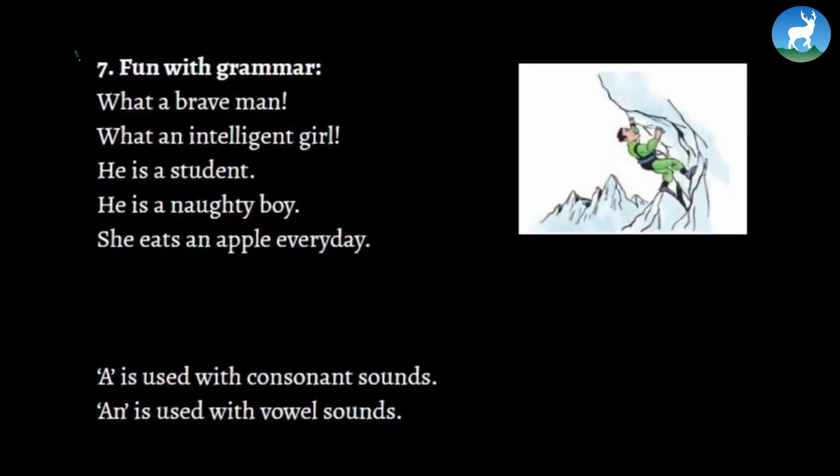Now let's have some fun with grammar. What a brave man. What an intelligent girl. He is a student. He is a naughty boy. She eats an apple every day. And there's someone who's trying to climb a mountain, right? So you can say something like that. You can say, what a brave man. By the way, did you notice something? Some words like a, an. So these are in fact called articles. What are they called, by the way?